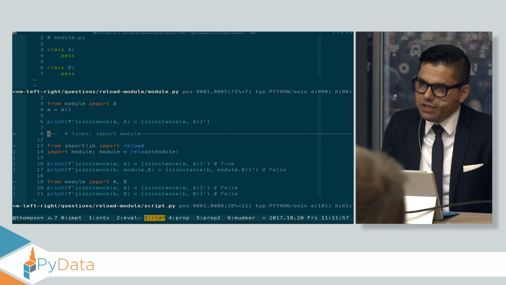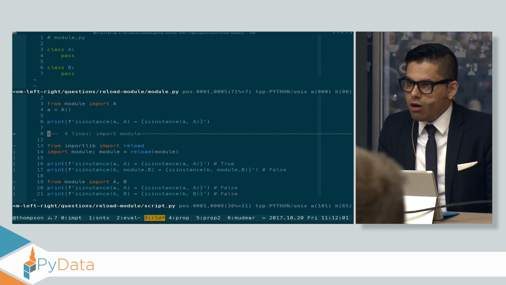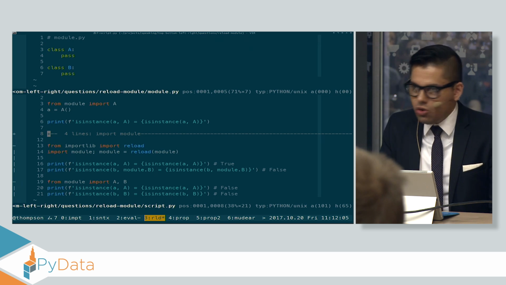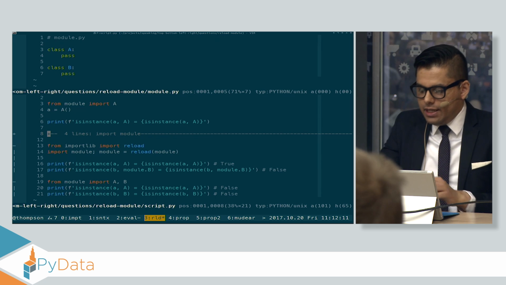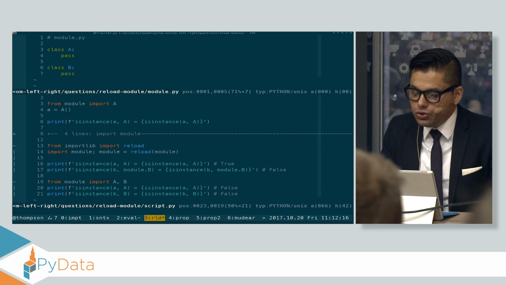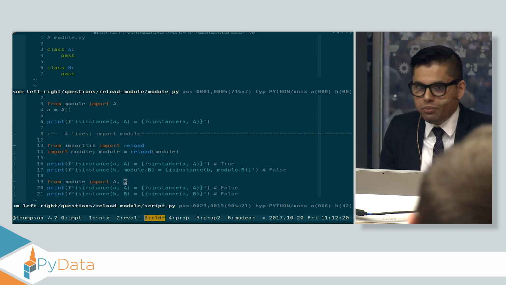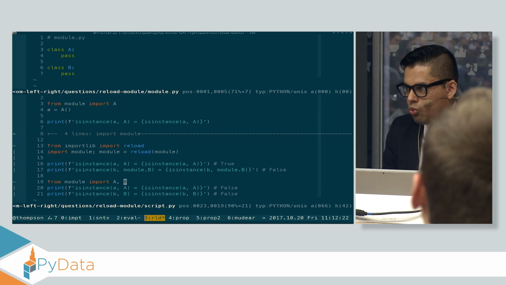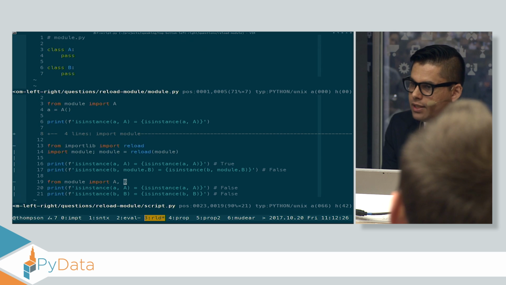But on line 17, I look up the current version of B in the current reloaded module, which will have been re-executed, and it is no longer the original B that constructed the instance B on line 17. And on line 19, I pull out the current version of A and B from that module, and the original A instance and B instance were constructed by types completely different than the types that sit in that module right now.